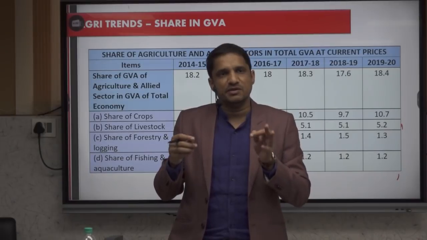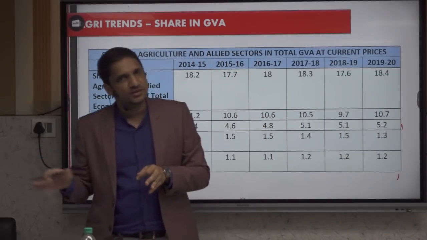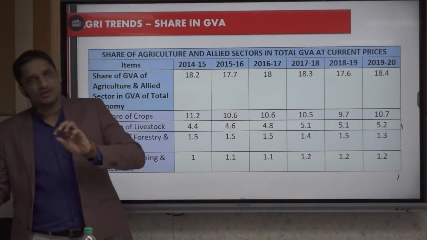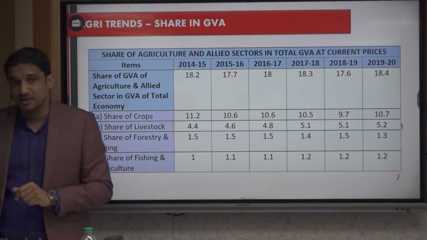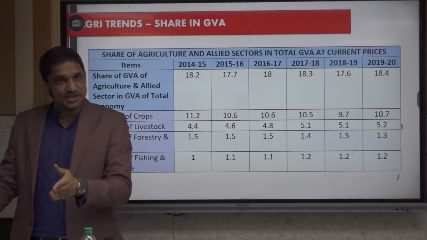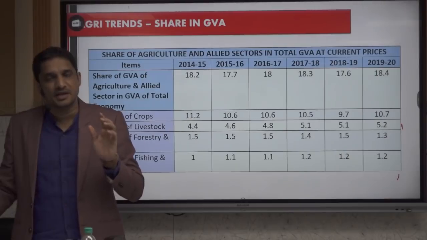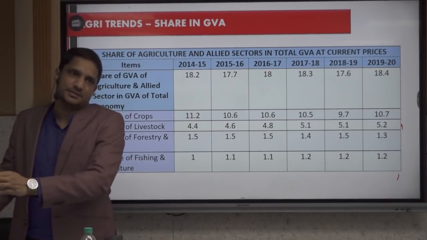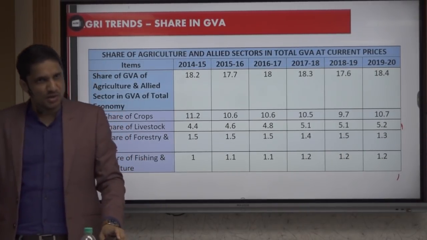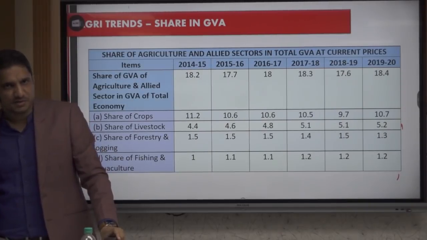If a farmer only works on the farmland, you cannot double the farmer's income. You have to diversify the agriculture sector. Livestock is one sector which can double it. This was proved in the case of Odisha. Odisha adopted this model, and they have actually doubled the farmer's income.